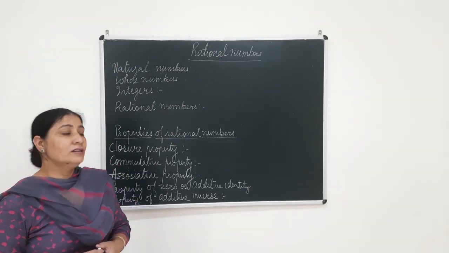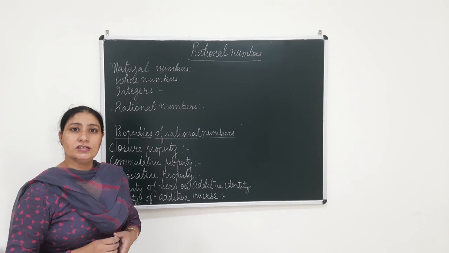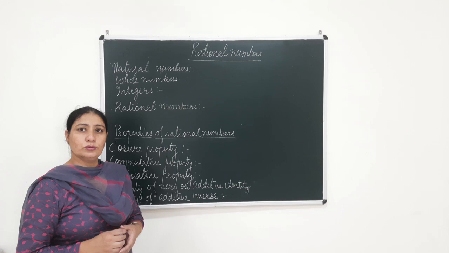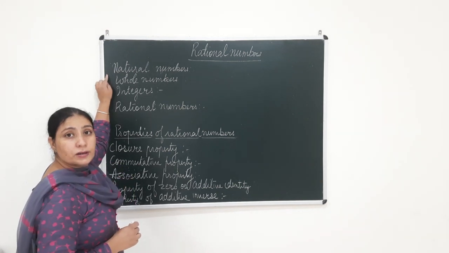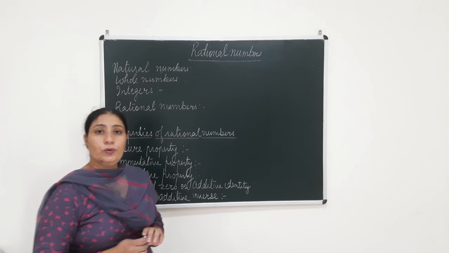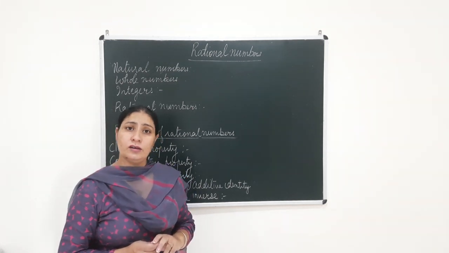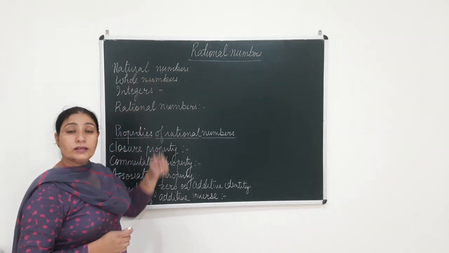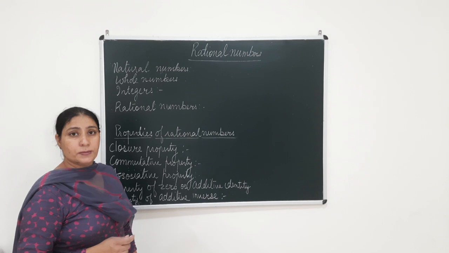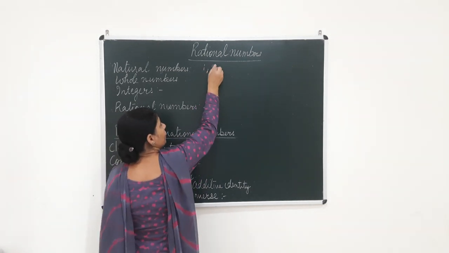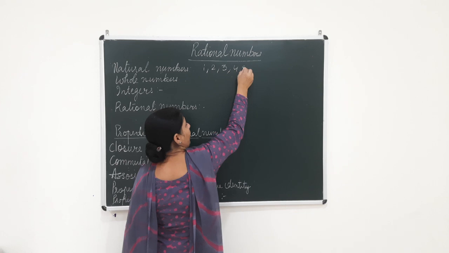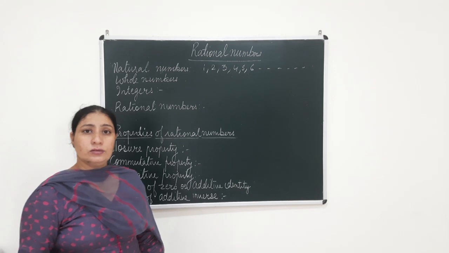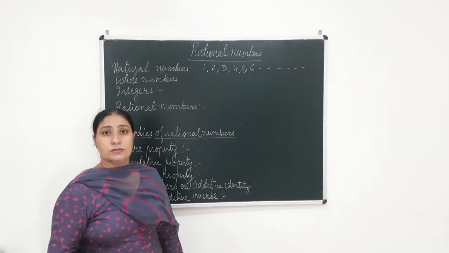Hello everyone. Today beta we are going to study about rational numbers. But before studying rational numbers, we need to talk about first of all natural numbers. Now all of you know what are natural numbers. You already studied in your junior classes. Numbers which start from 1, or in other words we say the counting numbers. So what are the natural numbers? 1, 2, 3, 4, 5, 6 and so on. As there is no end to the counting, so there is no end to the natural numbers.